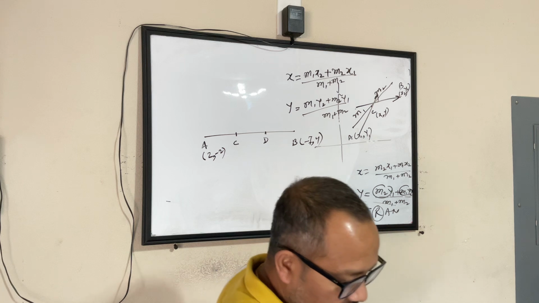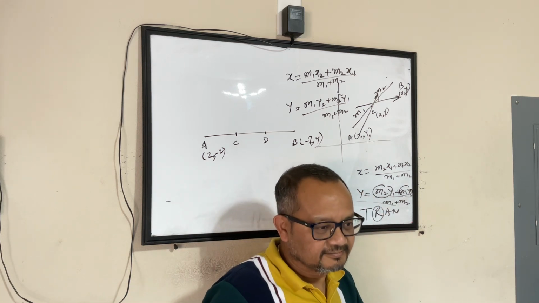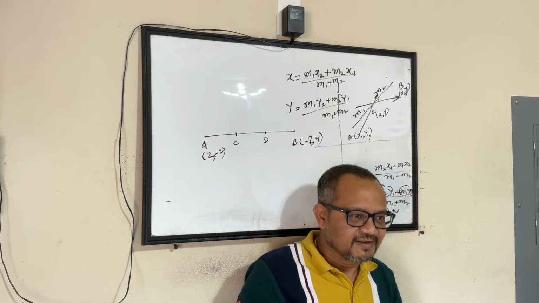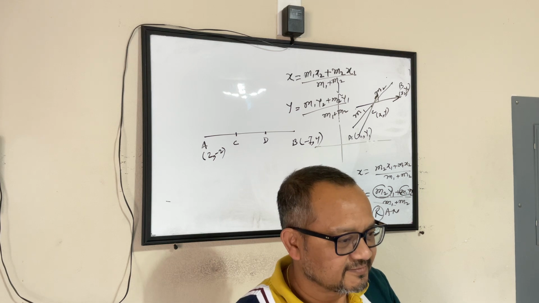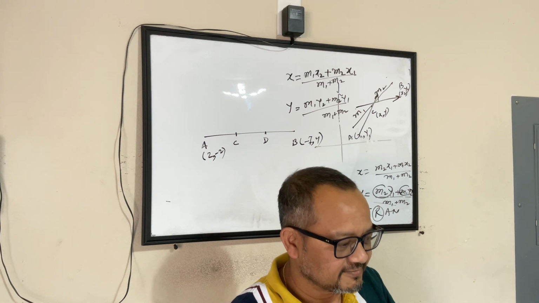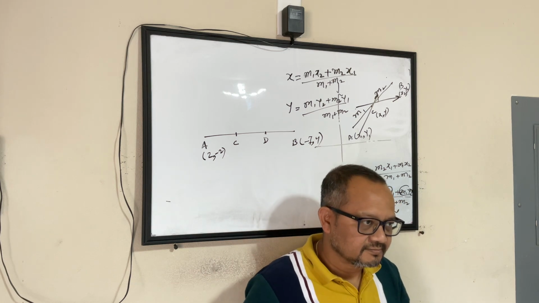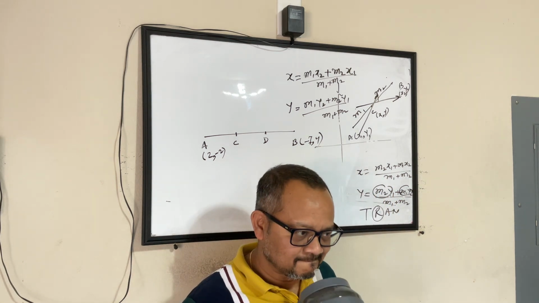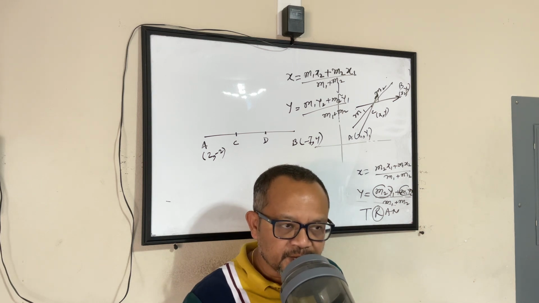How will you find it out? Yes, Nihan. Since it's 3 equal parts, I think you have to find the total distance between A and B and divide it by 3.